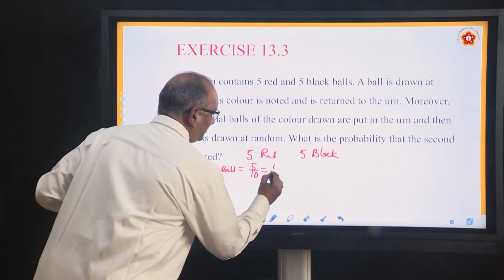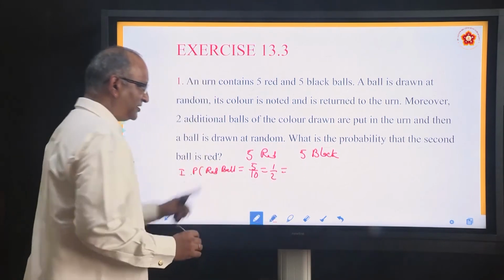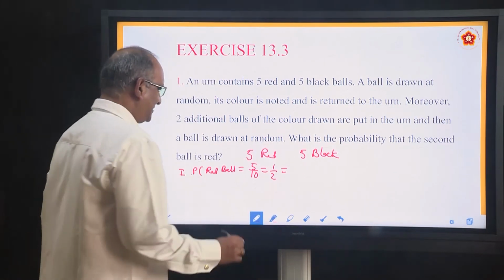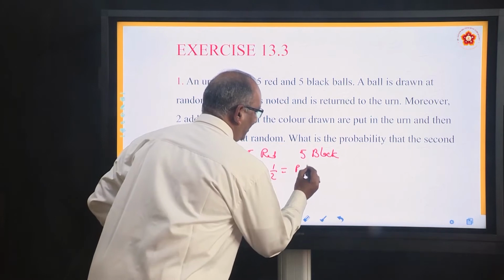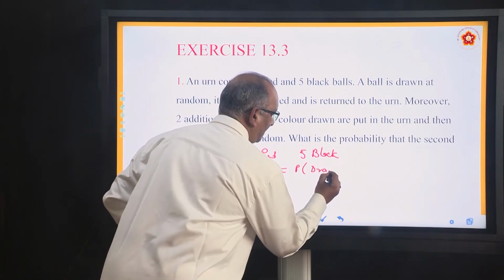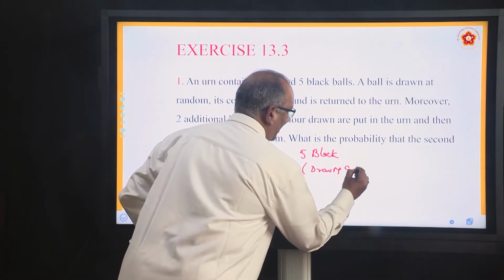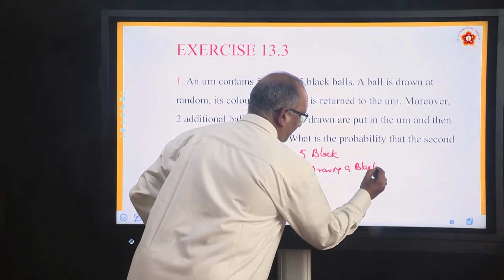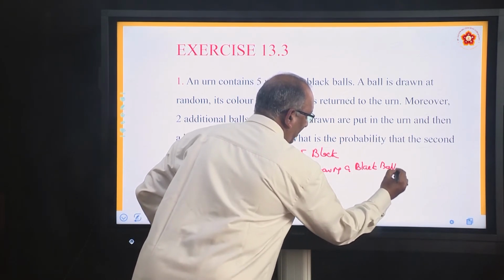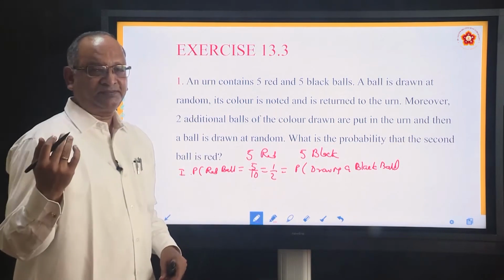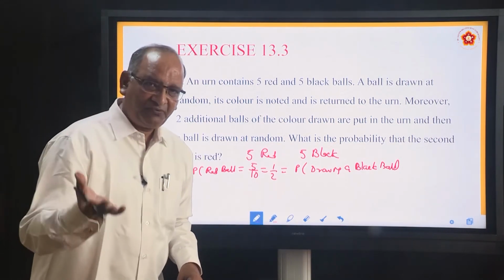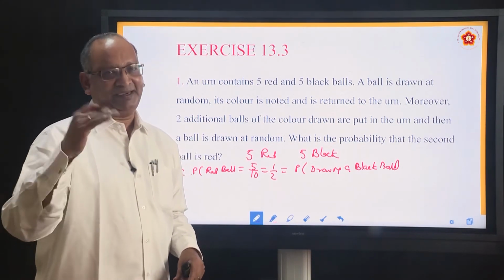which is 1 by 2 and it is the same because number of balls are same, we can say it is also the probability of drawing a black ball. Because there are 5 black balls. Okay. So, probability of drawing a black ball is 5 by 10, 1 by 2.